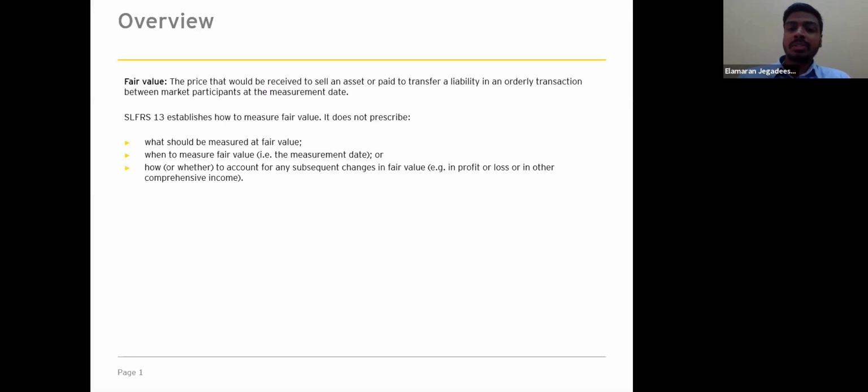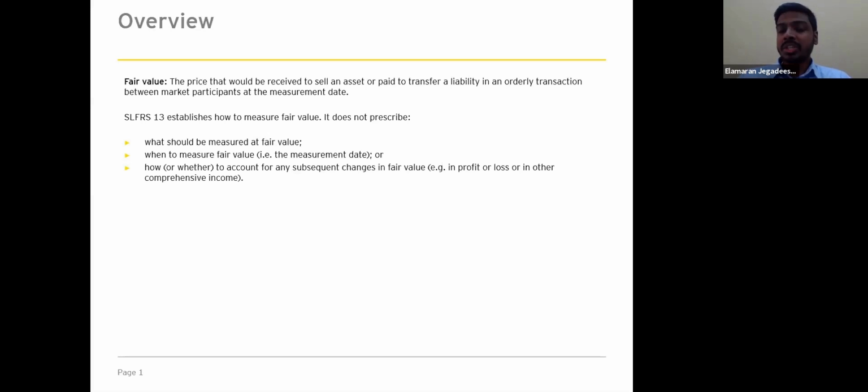An orderly transaction means it is not a stress transaction or a forced transaction between market participants at the measurement date. So if you look at the definition, the standard says between market participants. So the fair value measurement will be based on the market participant basis, it's not on an entity-specific basis.